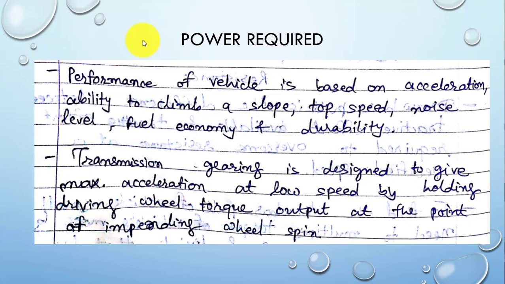The transmission gearbox is designed to give the maximum acceleration at low speed by driving wheel torque output at the point of impending wheel spin. That is the main criterion of the gearbox. In the first gear, the vehicle will generate maximum torque and will provide the minimum speed.